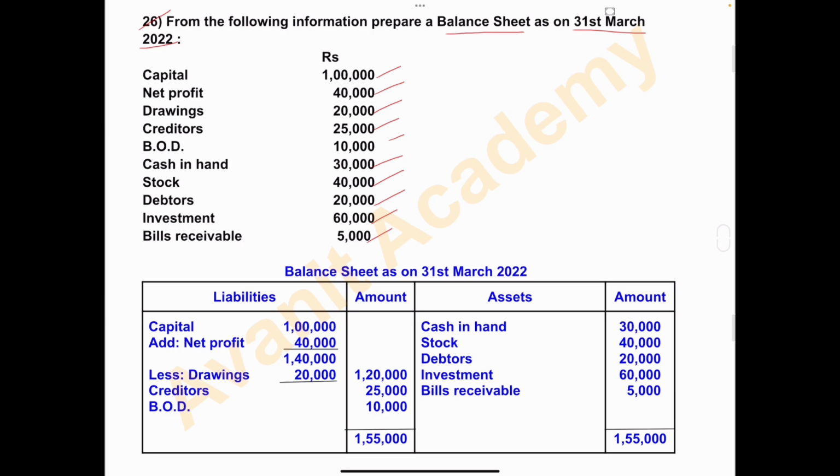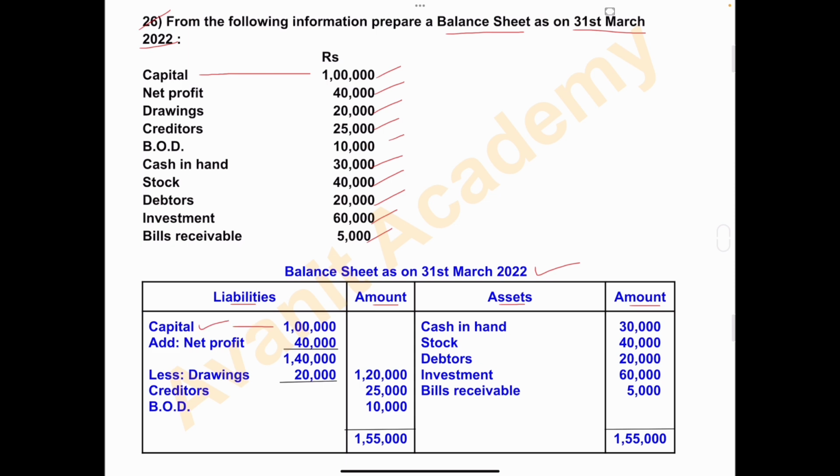Solution, balance sheet as on 31st March 2022. Columns, liabilities, amount, assets, amount. So the first item is capital of rupees 1 lakh. Capital will be recorded in liabilities.